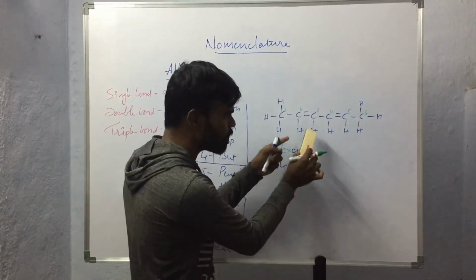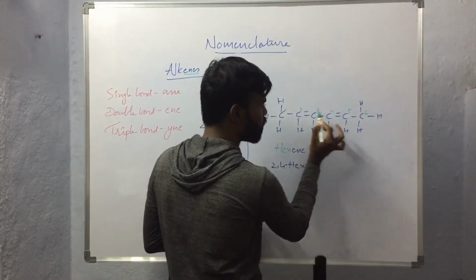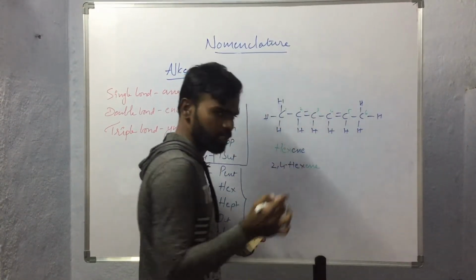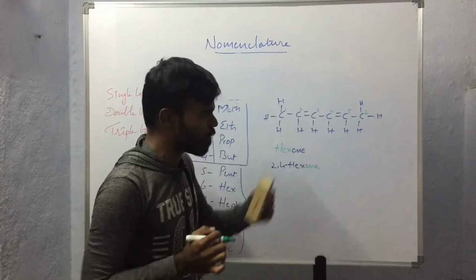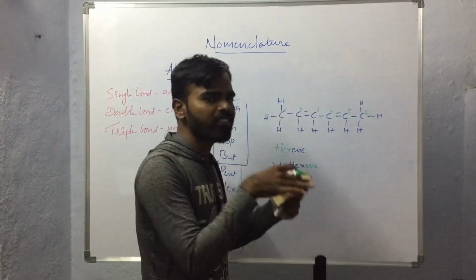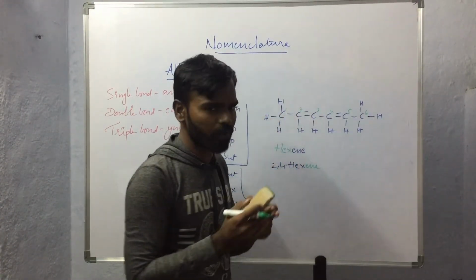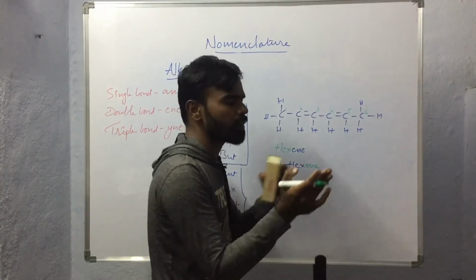So how to name this kind of compound? Here 2 unsaturations, 2 double bonds are present in this compound. To indicate the number of unsaturations or double bonds present in the given compound, we have to use the prefixes again.